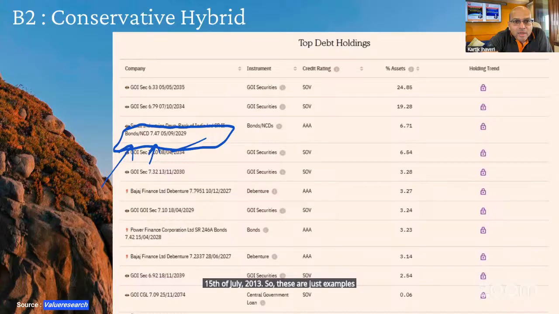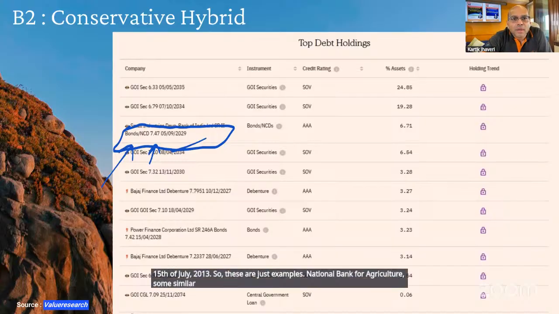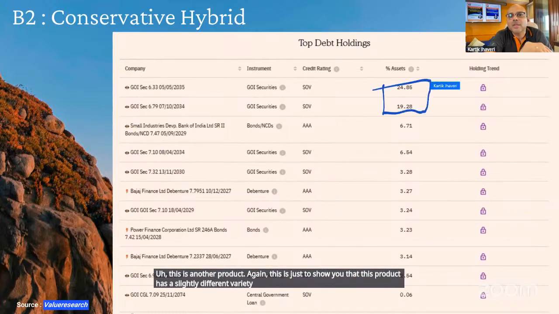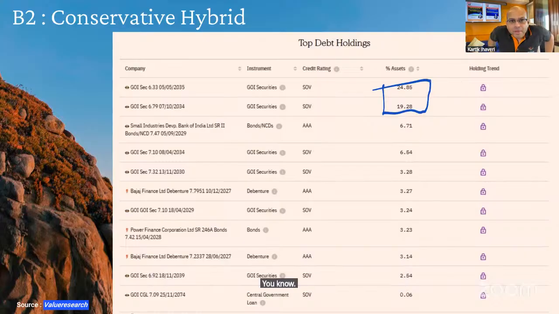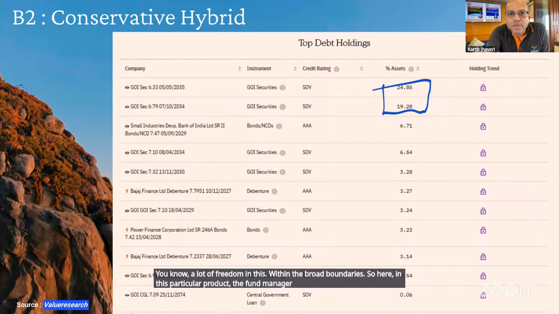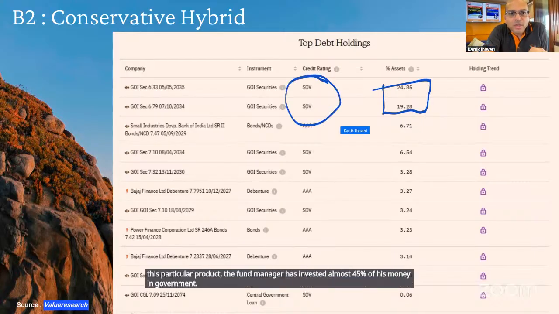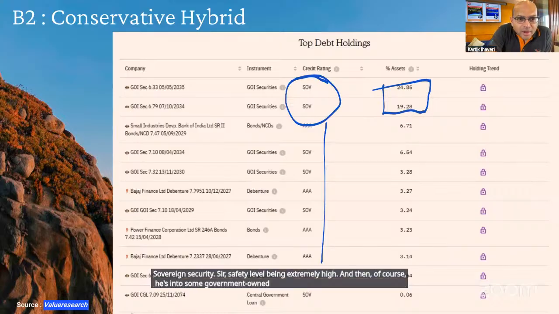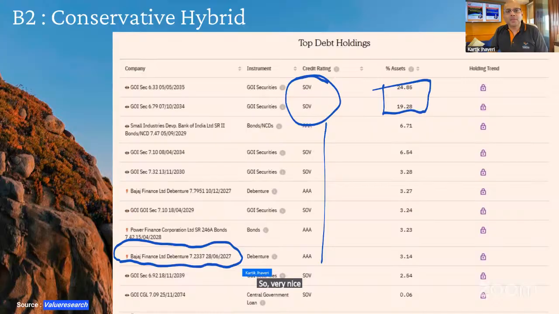National Bank for Agriculture, some similar example. This is another product. Again, this is just to show you that this product has a slightly different variety. See, the fund manager has a lot of freedom in this within the broad boundaries. So here in this particular product, the fund manager has invested almost 45% of his money in government sovereign securities. So the safety level is extremely high. And then, of course, he is into some government-owned companies. And here, Bajaj Finance debenture also, you can see. So very nice reputed companies. That's what they do.